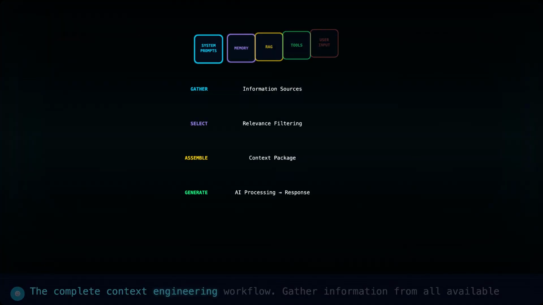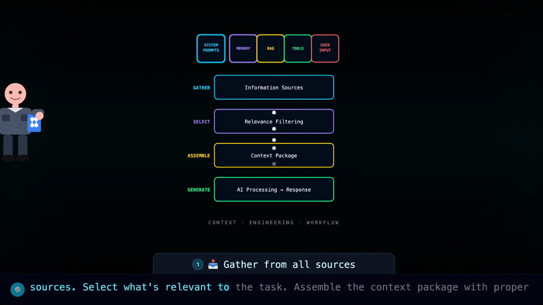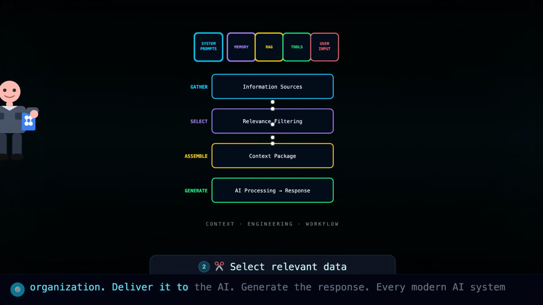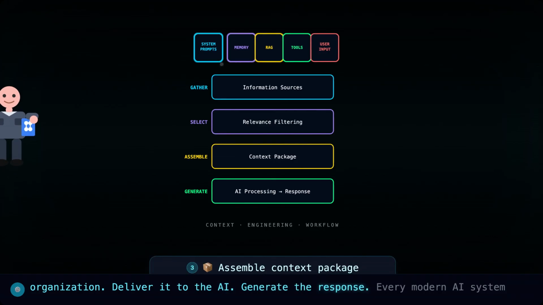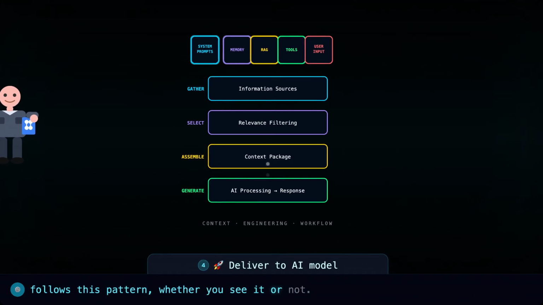The complete context engineering workflow. Gather information from all available sources. Select what's relevant to the task. Assemble the context package with proper organization. Deliver it to the AI. Generate the response. Every modern AI system follows this pattern, whether you see it or not.